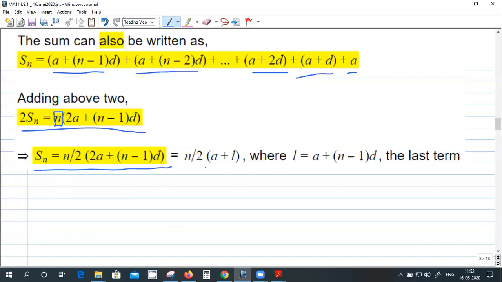So this again you can write as n by 2 into a plus l, where l is the last term. This 2a you can write as a plus a. So one a is here, and another a you combine with n minus 1 into d, and that is the last term. The nth term is the last term, so that is a plus n minus 1 into d. So you can rewrite this as n into a plus l by 2.